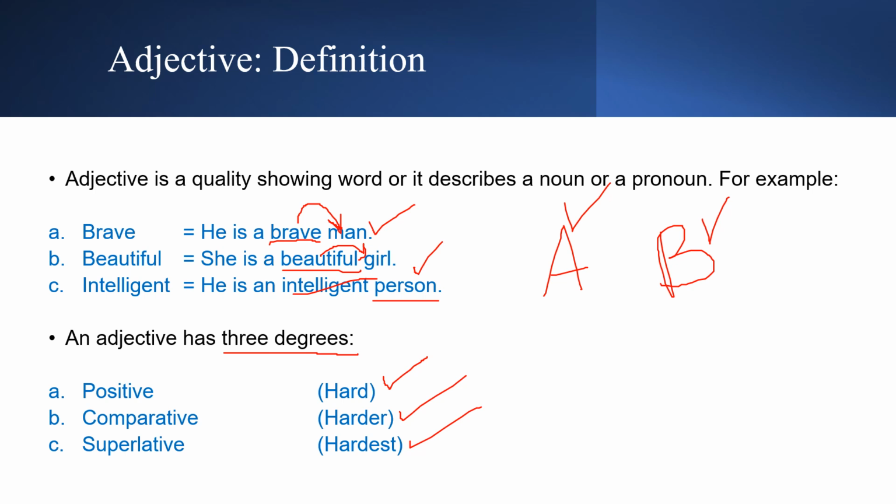So for example, "he is the bravest of all" means, let's say there are 15 people, he is the bravest, he is the most brave person. Obviously "the most brave" is incorrect, but I'm just trying to emphasize that it tells us that he is the bravest of all.